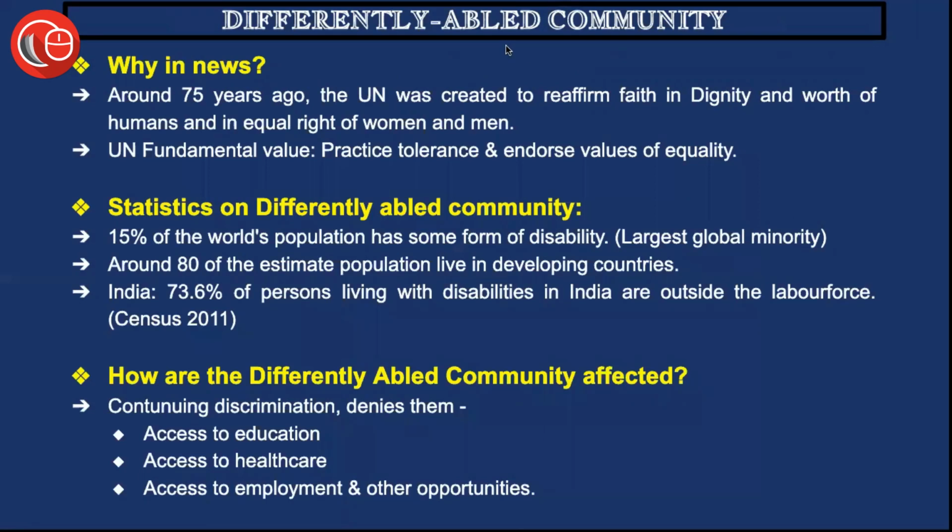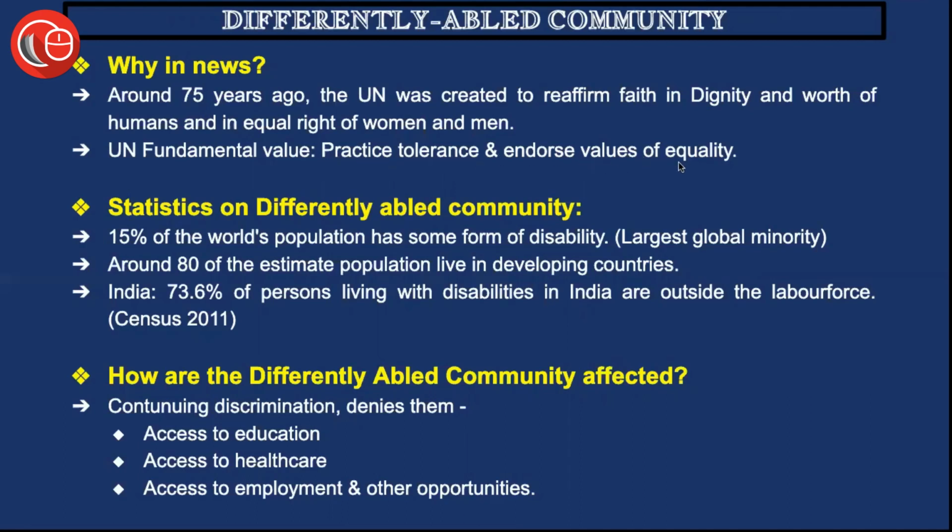With this, let's discuss the second article for the day, which talks about the differently abled community. Around 75 years ago, the United Nations was created to reaffirm faith in the dignity and worth of humans and in equal rights for men and women. Obviously, that was one of the most basic agendas chosen in the United Nations Charter in 1945, when it was first made after the League of Nations. The fundamental value of the United Nations is to practice tolerance and endorse values of equality.